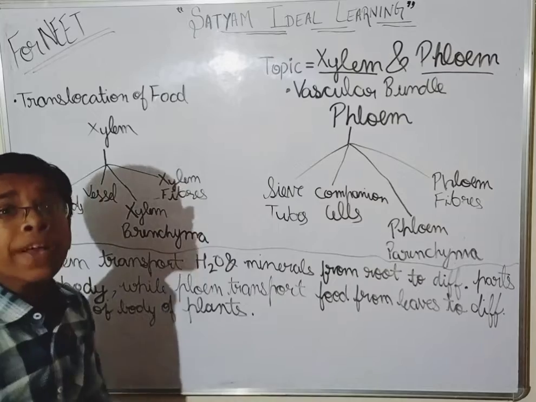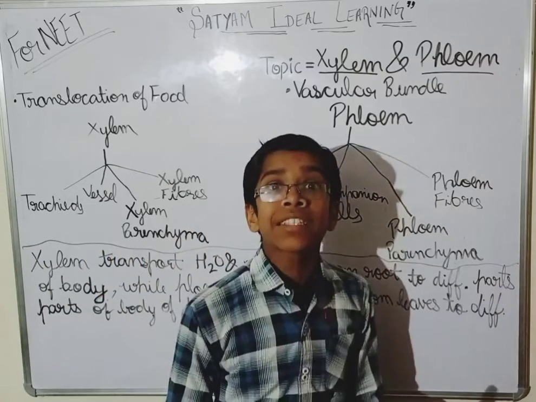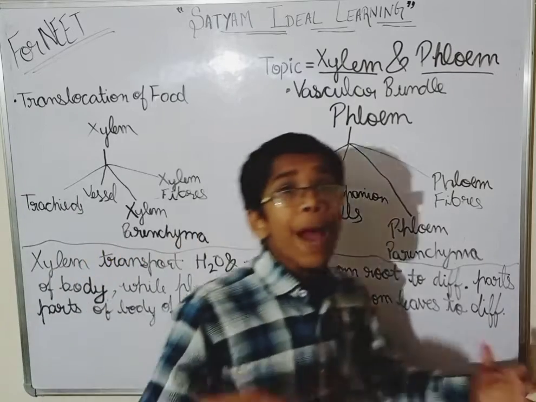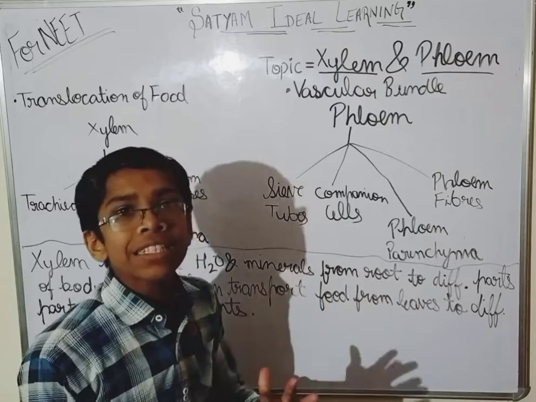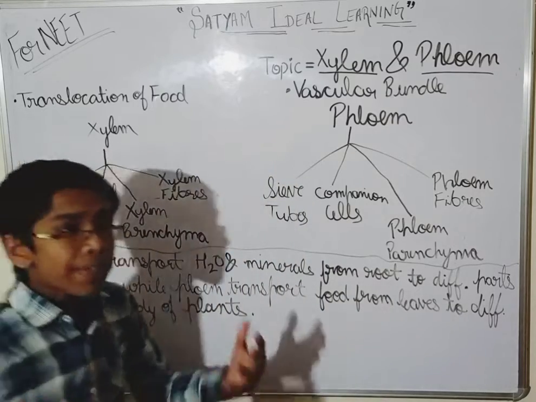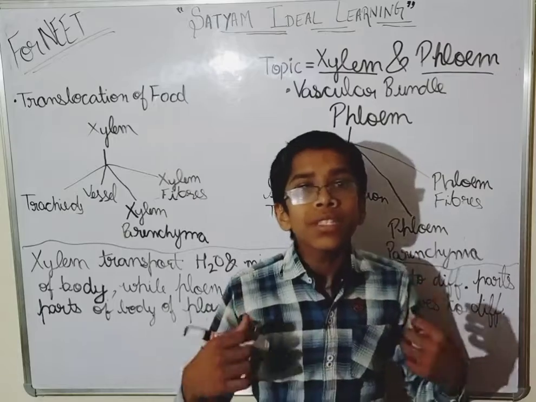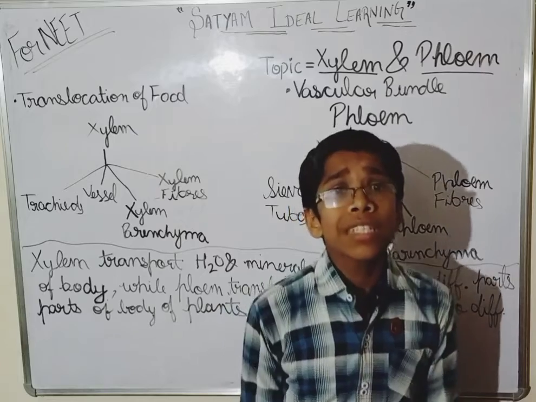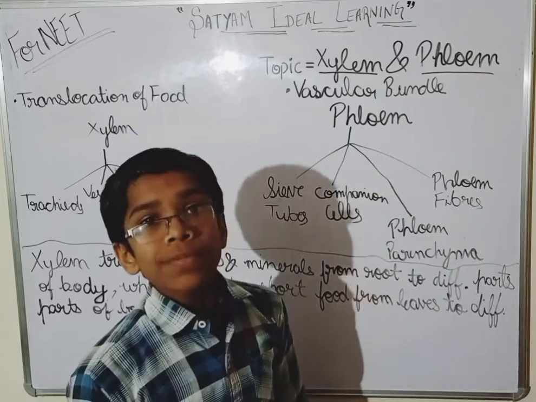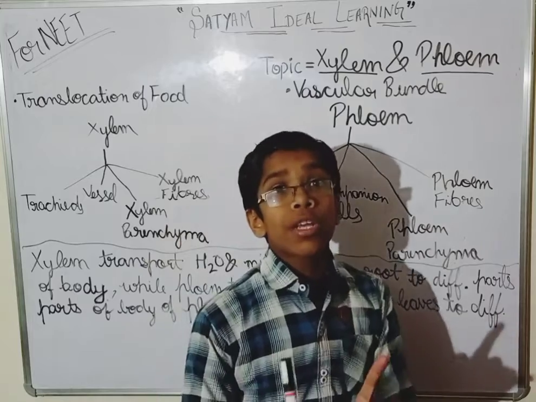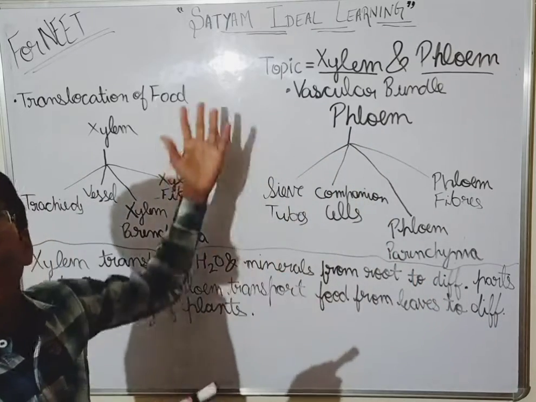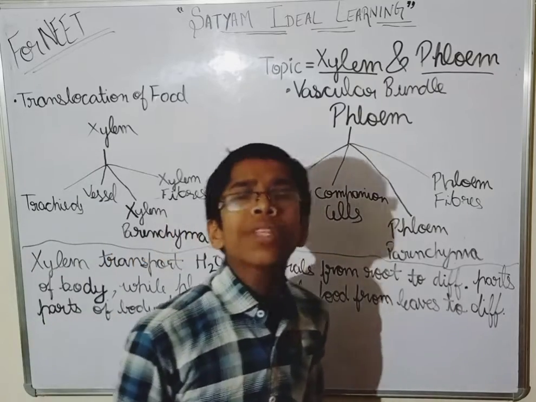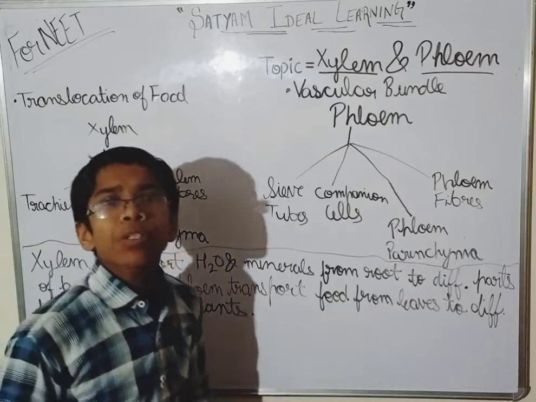And guys, our today's topic is very important, as well as it is very much interesting too. Our today's topic is about the vascular system of plants. We have studied about the vascular system of animals too, humans, no? So vascular system consists of what? Blood vessels, heart and blood, in humans I am talking. And now we will be discussing about plants. They also have a vascular system, but a few do not have it.